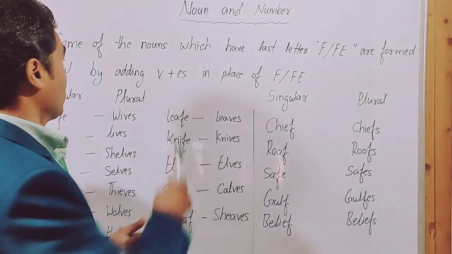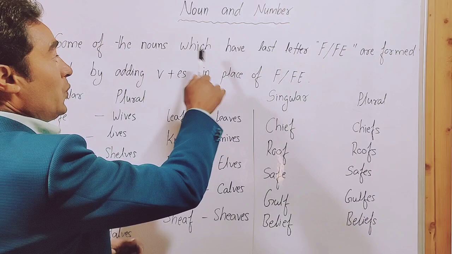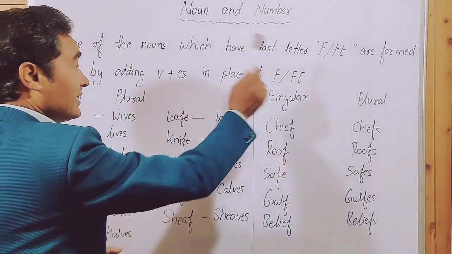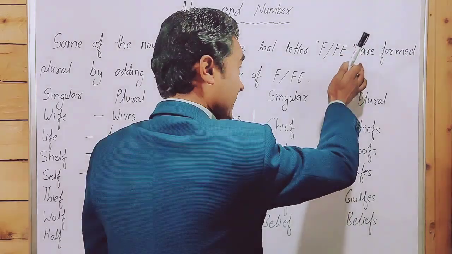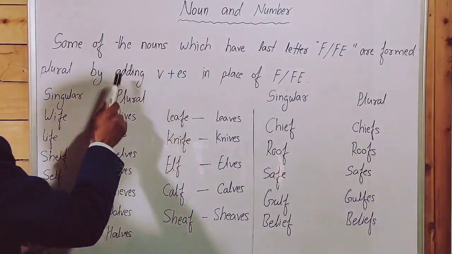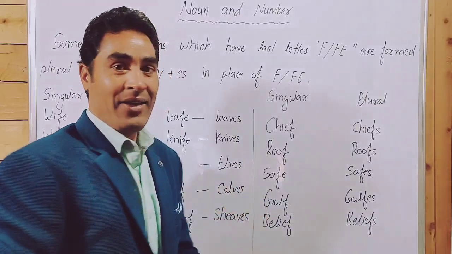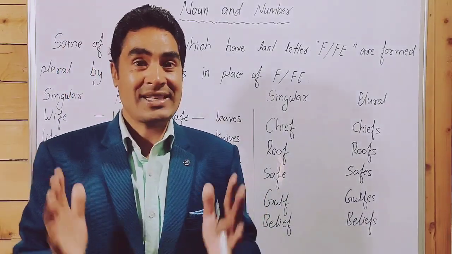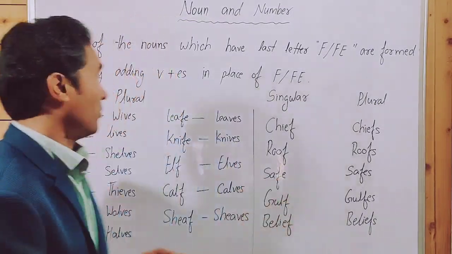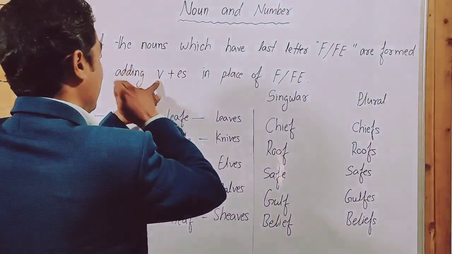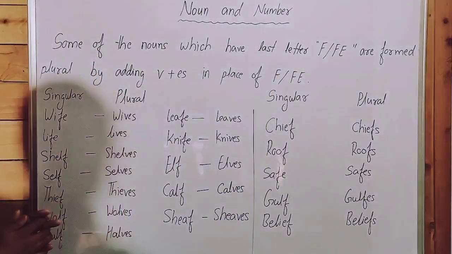Some of the nouns which have last letter f and fe, point to be noted, are formed plural by adding v plus es in place of f and fe. Only 10% of nouns are formed plural by adding v in place of f and fe.